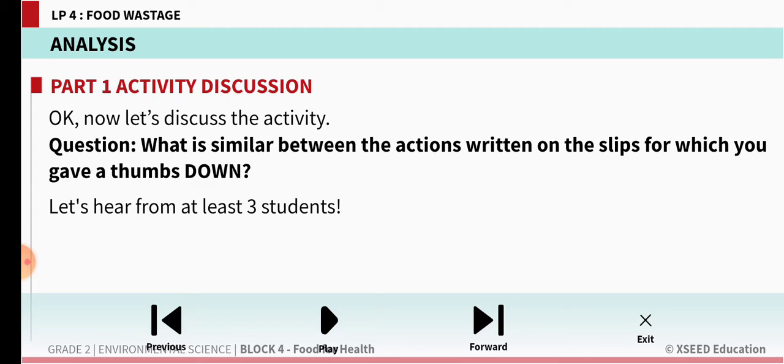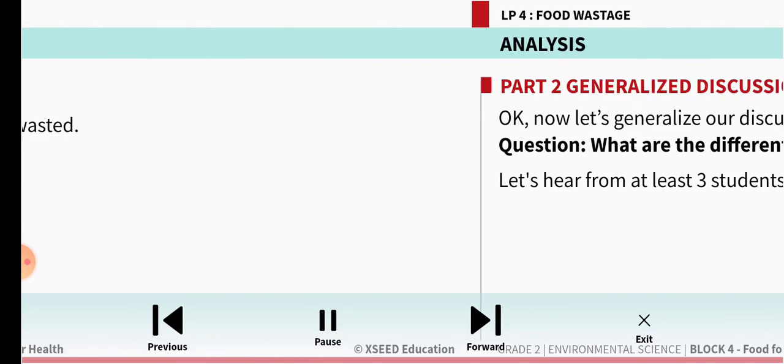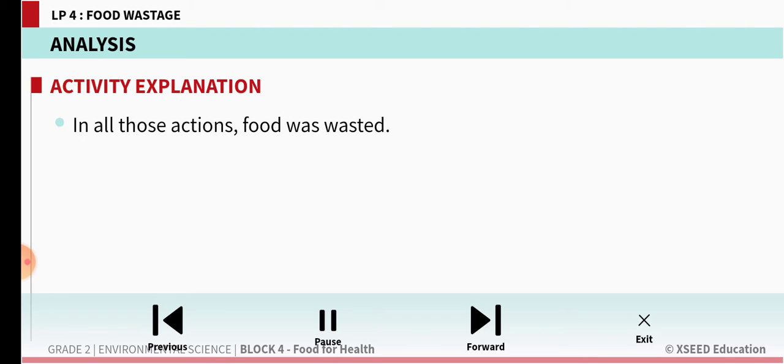So here is a question for you. What is similar between the actions written on the slips for which you gave a thumbs down? See there, in all the actions where you put the thumbs down, you understood that the food was wasted. When you fill the plate and leave it, finally you are unable to eat it, you throw it in the dustbin, you are wasting the food. You are buying so many vegetables and fruits, and 2-3 days later they get spoiled,